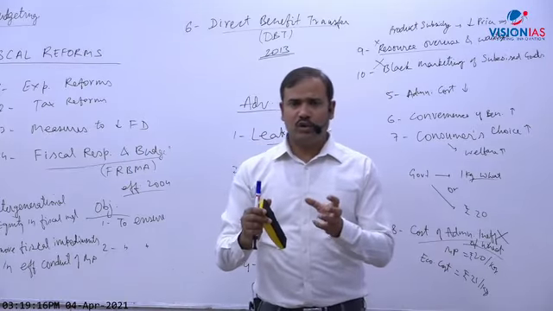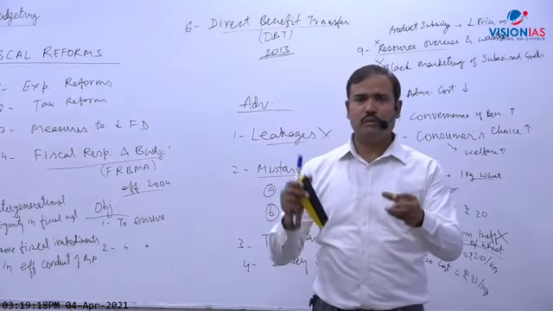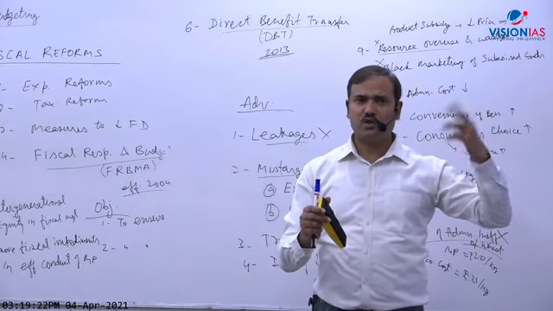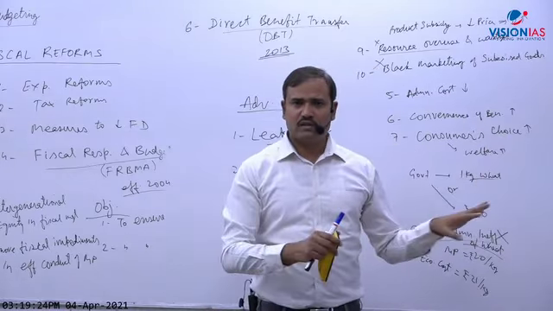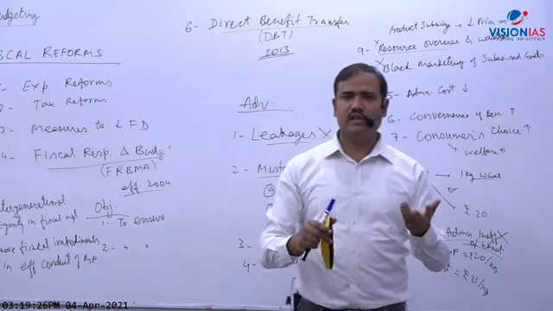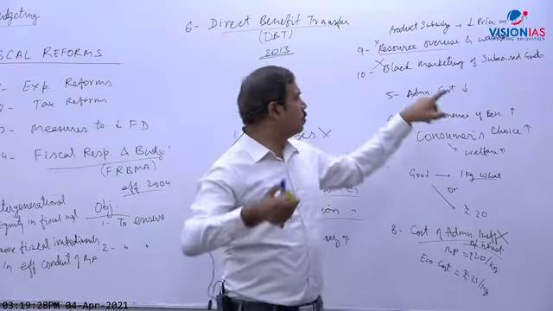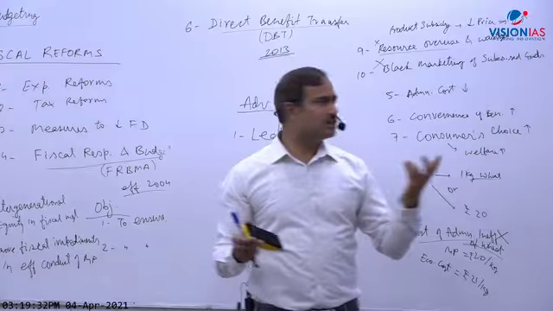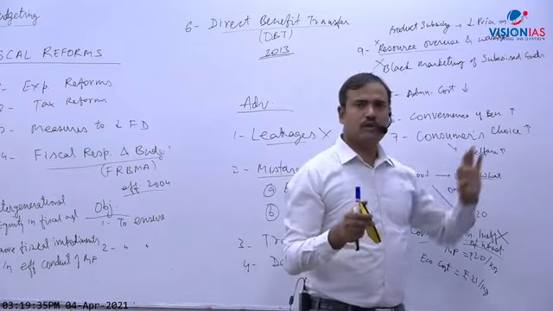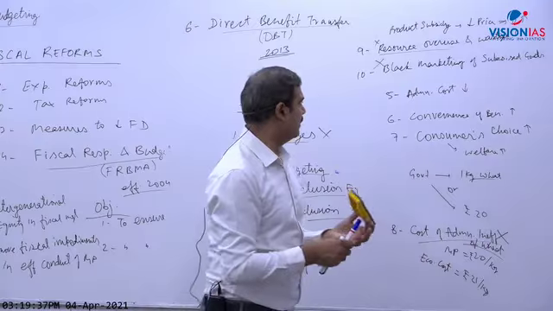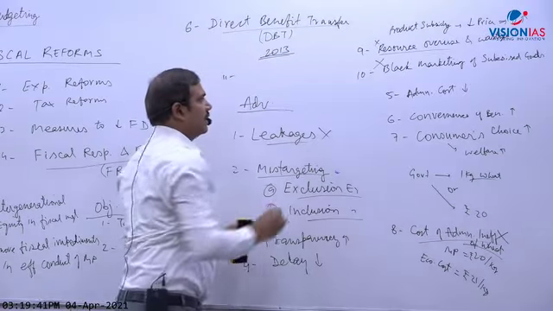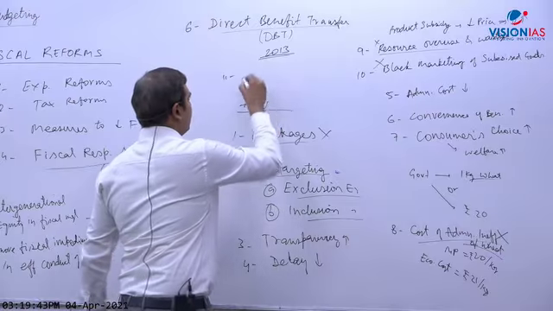And the quota holder is not selling at 2 rupees to the poor, but maybe going to the market to sell at 18 rupees, 20 rupees. So that is actually black marketing. Now after this, the subsidy will be over, and in DBT there will not be any subsidized product. So this will be completely eliminated, because black marketing of subsidized products will not be possible at all. So clear? The other objective is that it will promote financial inclusion.